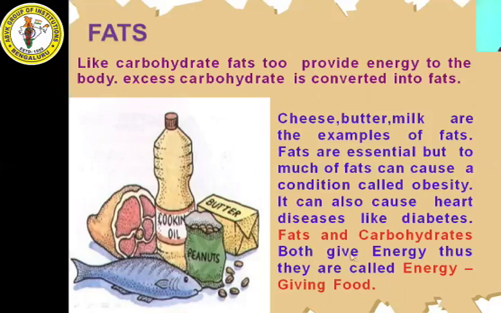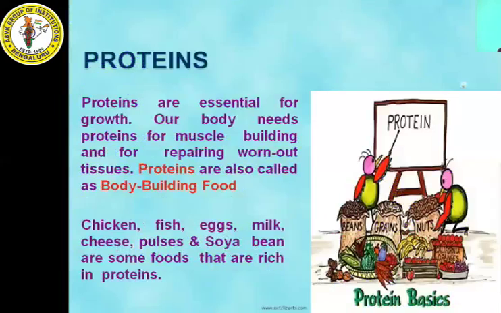Fats and carbohydrates both give energy, thus they are called energy giving food. As I told you, fats and also carbohydrates give us energy, so these components are called energy giving food. So this will be your 1 mark question: dash and dash are called energy giving food. You should answer fats and carbohydrates, or they can ask fats and carbohydrates are all called dash, energy giving food. Understood? Next we have protein.